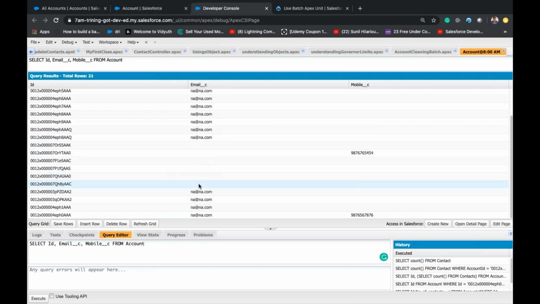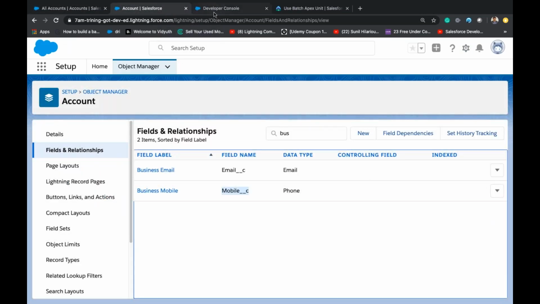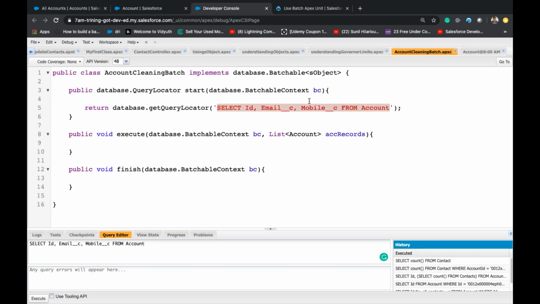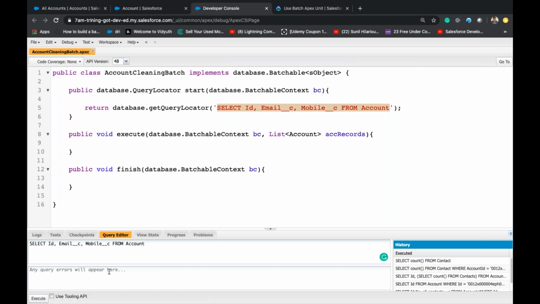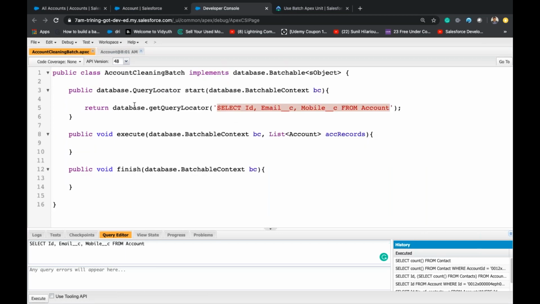So I want to update these both using batch apex. I will close all other tabs and execute this query again. Okay, here is the batch apex and here is the query: select ID, email, mobile from account. What will happen?